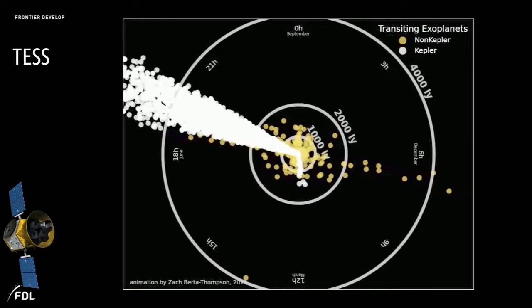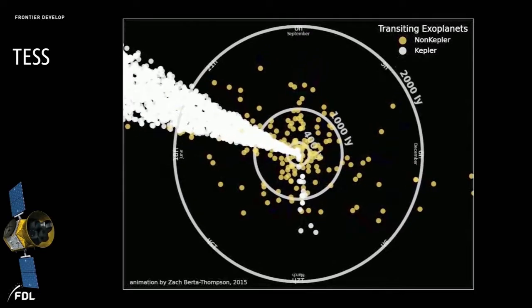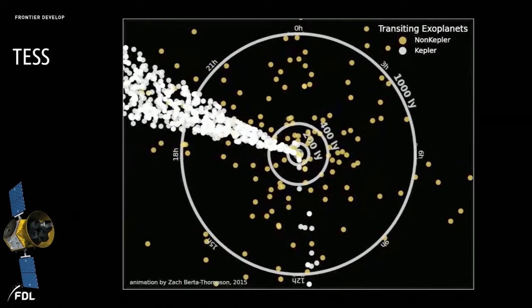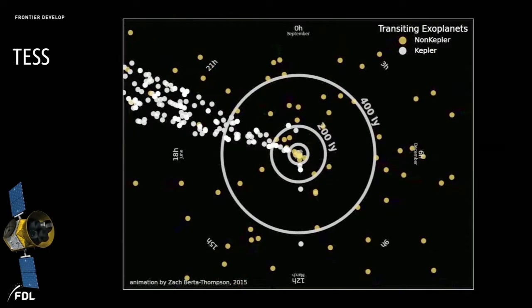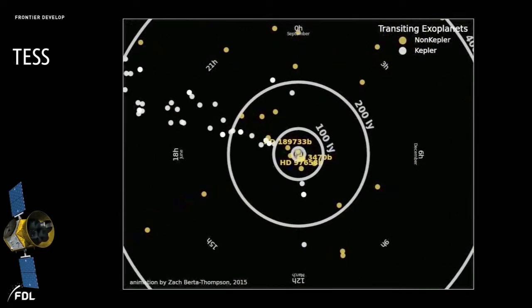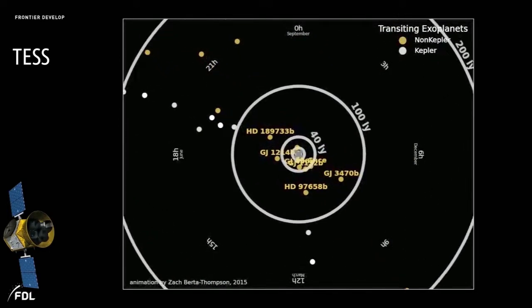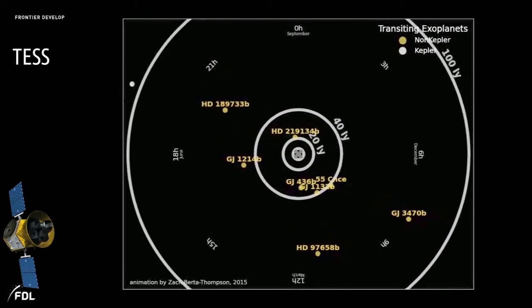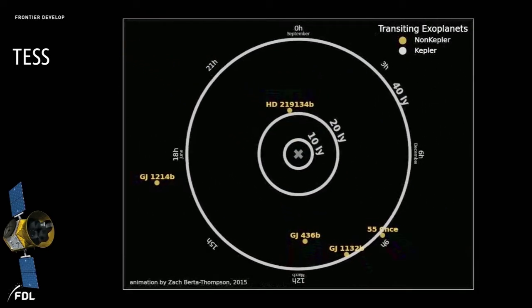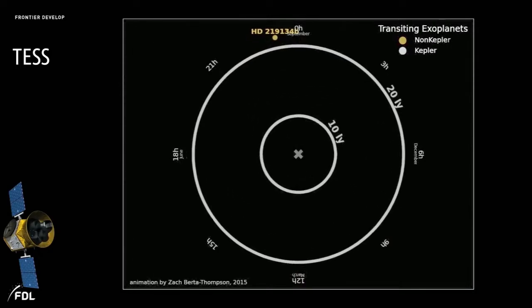But we do know of a lot already. So this is a graph that kind of shows the transiting planets by distance from the Earth. And we're kind of zooming in at Earth here. This white streak here is all the Kepler planets, where Kepler looked at one patch of sky for a long period of time. But you'll see all these planets are really far away. Most Kepler planets are hundreds of light years away, and we'll never really follow them up in great detail because they're so faint and so far.